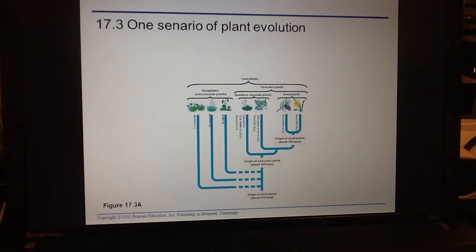Now, what is the evolution of land plants? Well, the first plants that ever showed up on land are bryophytes. And bryophytes are kind of your liverworts and mosses. Then what we had was our seedless vascular plants. So we have plants with vascular tissue, so they can move nutrients around in specialized structures, but they don't have seeds. The last thing that has evolved, the most recent evolution in plants, are those seeded plants, the angiosperms and the gymnosperms, those big, huge plants that flower, have sexual selection, things like that.